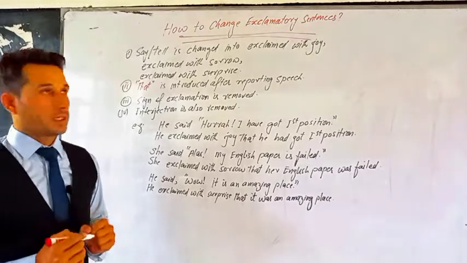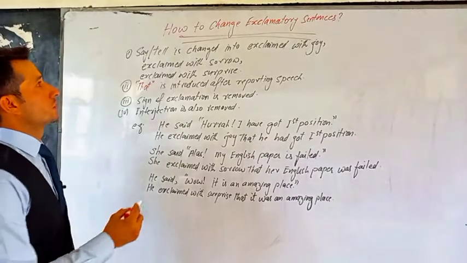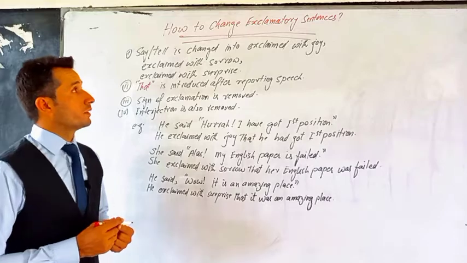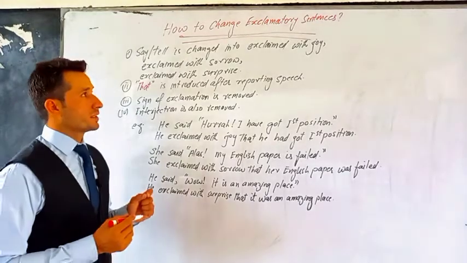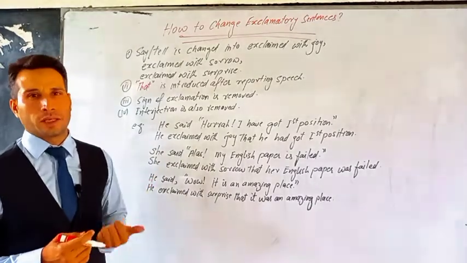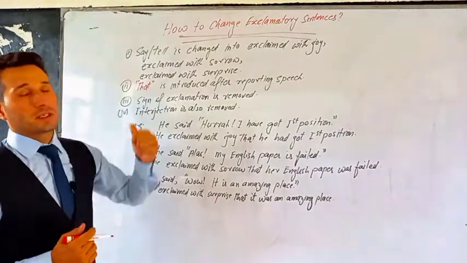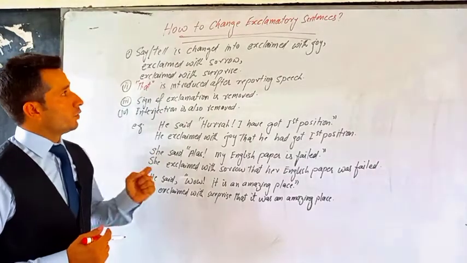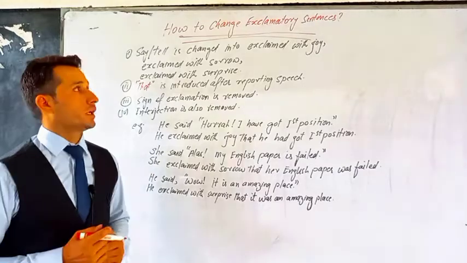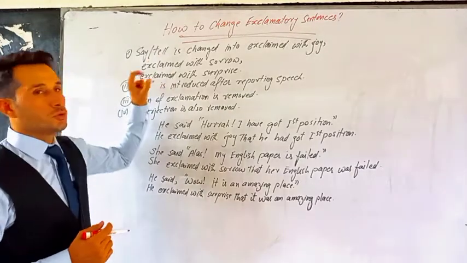Okay, welcome back. Next, we'll talk about how to change exclamatory sentences. Now you remember exclamatory sentences are those sentences which express some kind of sudden or strong feelings or emotions or some kind of pain, etc. So they are called exclamatory sentences. Now if there is an exclamatory sentence in direct narration and you want to convert it into indirect, there are some rules we have to follow.